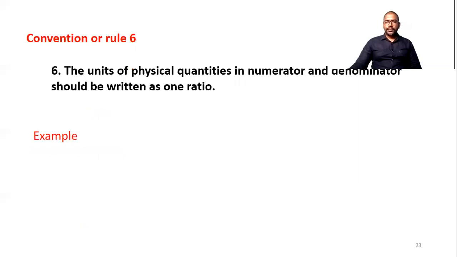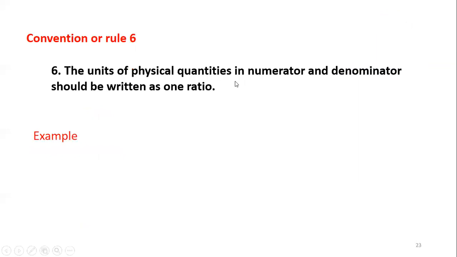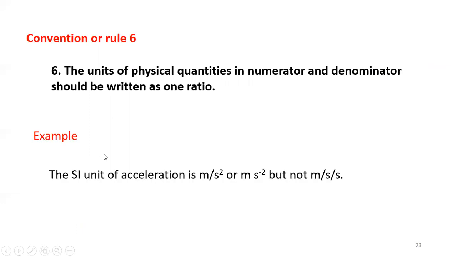So the next one is the unit of physical quantities in numerator or denominator should be written as one ratio. For example, the SI unit of acceleration is meter per second square. You can write like this, but not like this. You know that acceleration, meter per second, per second, two times you are not allowed to write. It must be as one ratio, always.